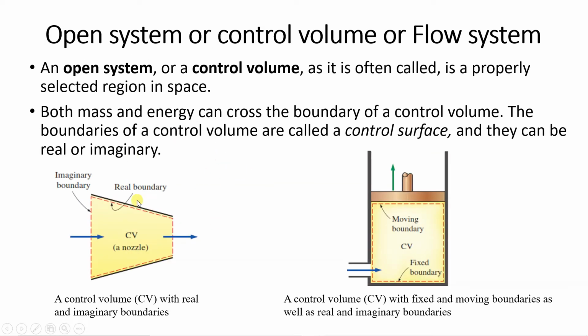Now why we are studying this system over here is because whatever refrigeration or air conditioning system we are going to study, they will be a closed loop, but they will be open system. Like suppose compressor is there, so mass is entering the compressor and mass is leaving the compressor. Okay, as well as we are supplying work to the compressor, so energy is transferring across the boundary. So this is the application of this open system. So basically whatever components are there in vapor compression refrigeration system, components, they can be classified based on closed system and open system.